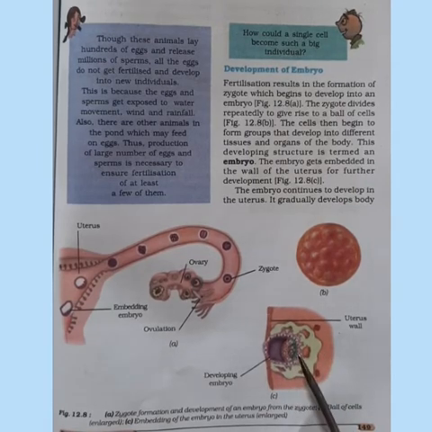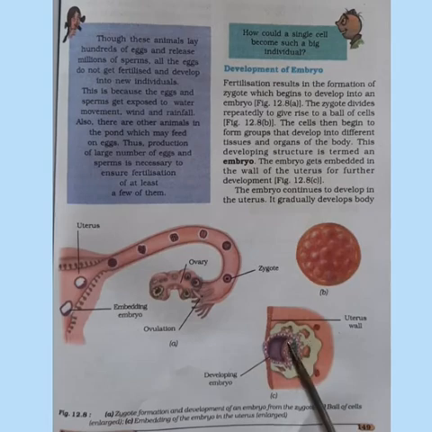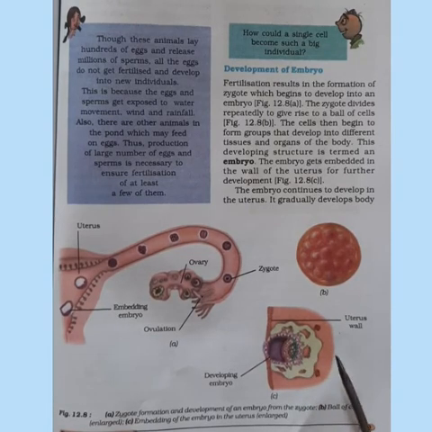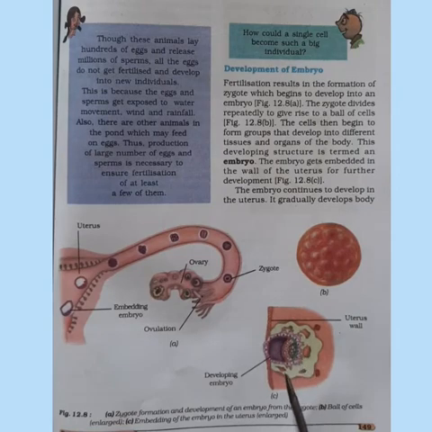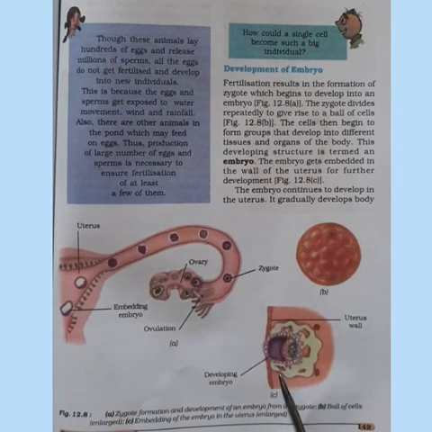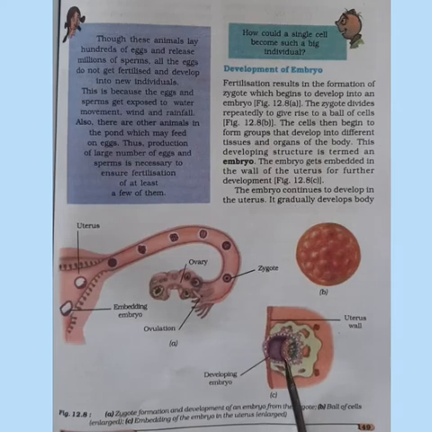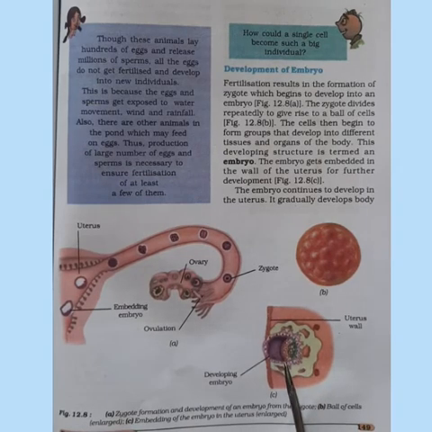The embryo continues to develop in the uterus. The development continues, and it gradually develops body structures or body parts like hands, mouth, nose, stomach, all this. And when we can identify the body parts properly in the embryo, then that stage is said to be fetus.